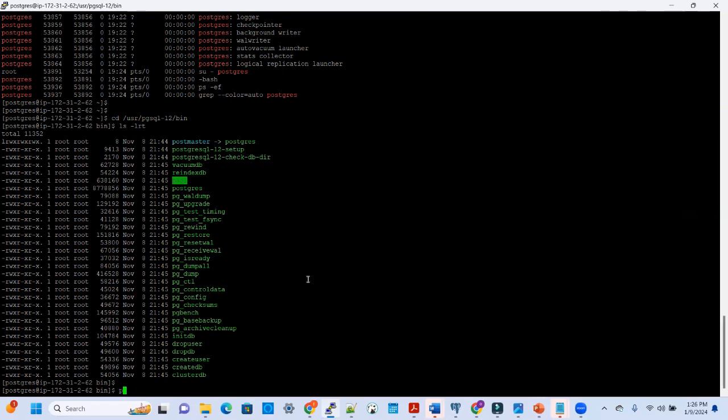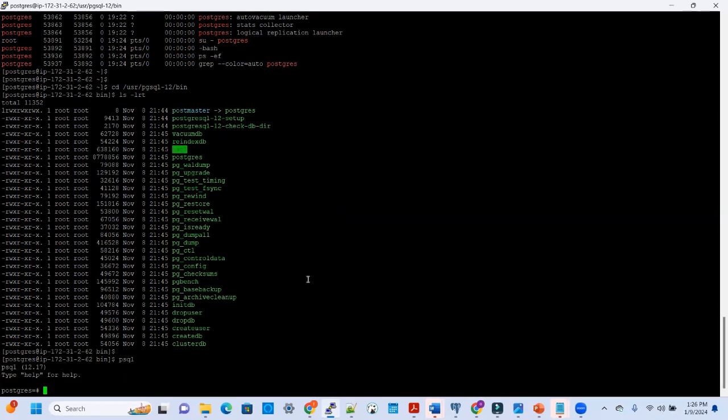So the first one I'd like us to use is psql to connect to our database. It tells you the version of Postgres that you're running, 12.17. And we are in the Postgres command prompt. We can issue our commands. As we'll see, you can execute SQL commands as well as meta commands. All meta commands in Postgres start with a backslash.